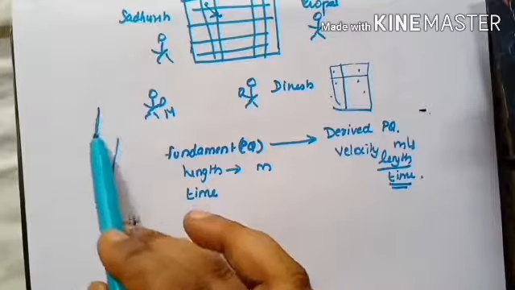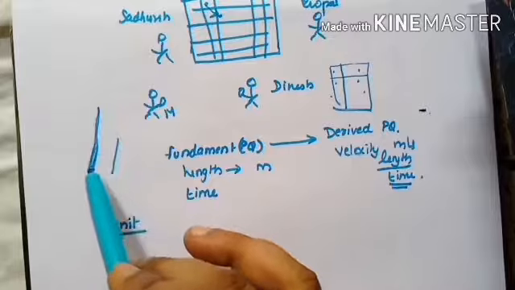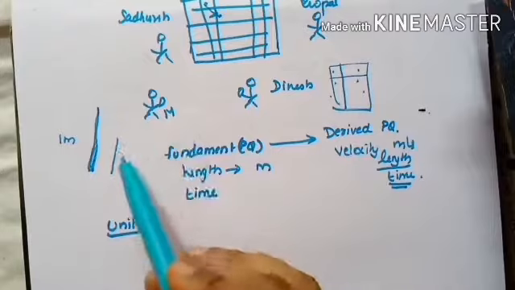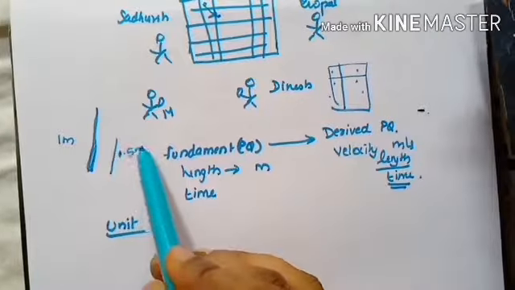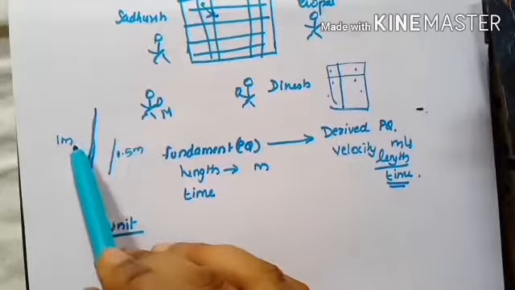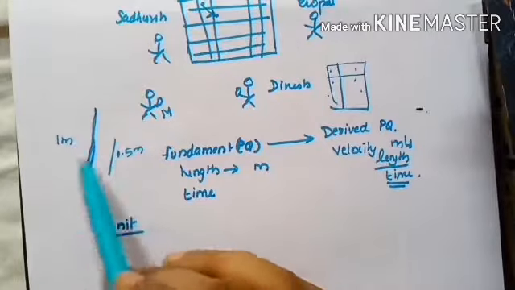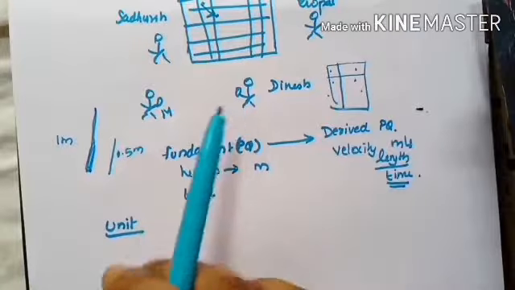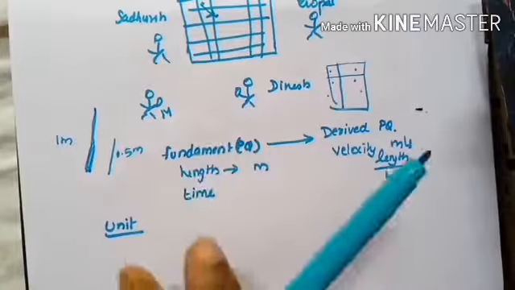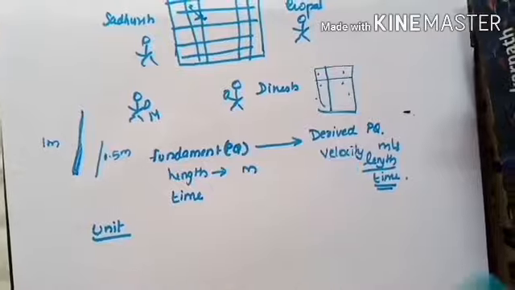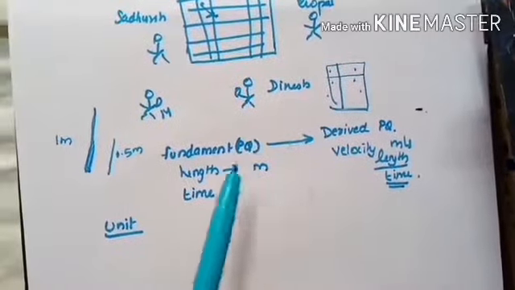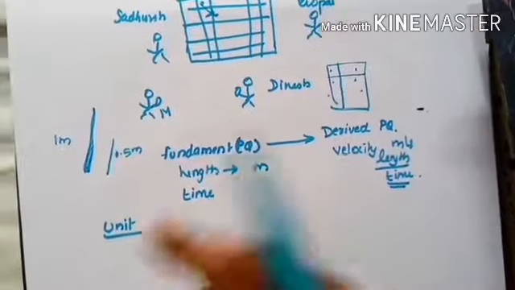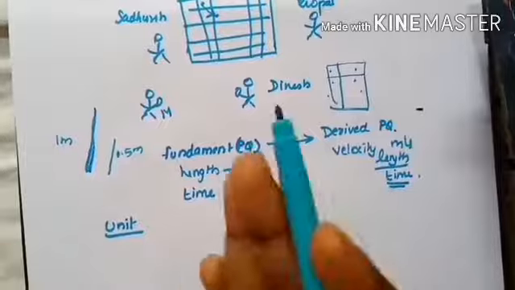I want to measure length, so I will measure this whole rod in terms of meter. Say it is 1 meter. Then I measure the small rod, it is 0.5 meter. So I will say it is half of this one. So for comparing the length, I require a small term by which I can compare. That small term is known as unit. In case of mass, it is kilogram. In case of volume, it is liter. In case of length, it is meter. In terms of time, it is seconds.